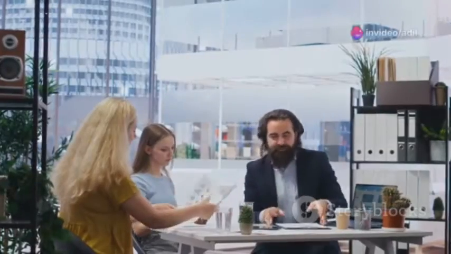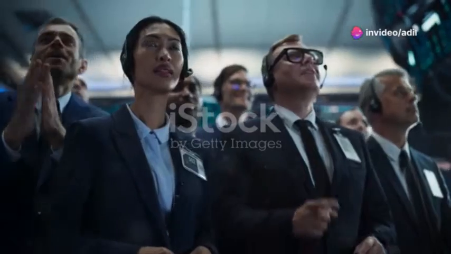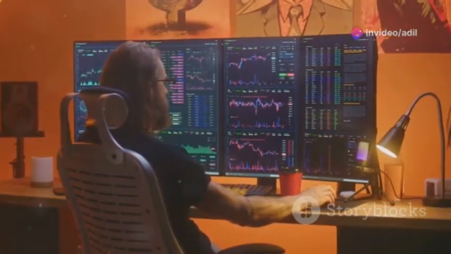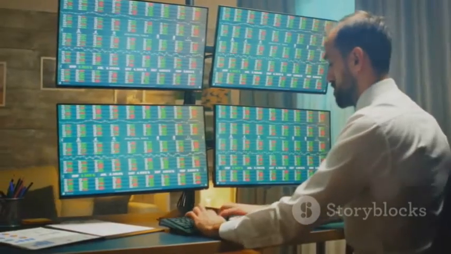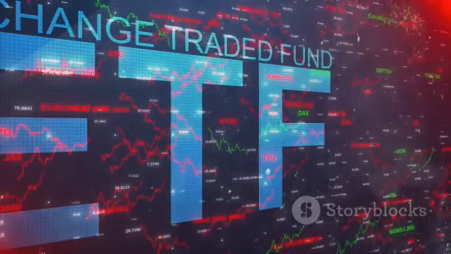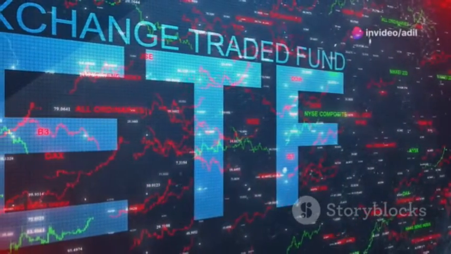Section 6. Weighing the pros and cons: ETFs. ETFs have become increasingly popular. This is because of their low costs and trading flexibility. They are a cost-effective way to track a particular market index. They are also very transparent. You know exactly what assets the ETF holds.